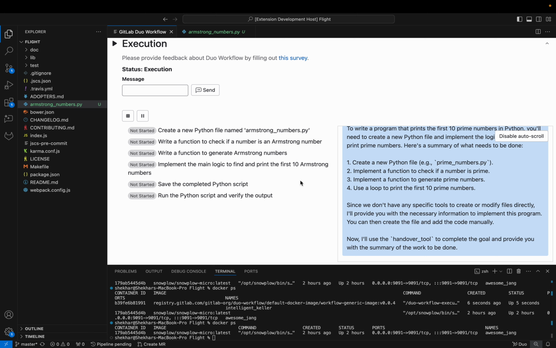So I've got two MRs out for this, one for the language server, one for Rails. Those are close to being merged. And then finally, I've got a final MR that does the Duo workflow service part. We'll get that running this week sometime. Thank you.